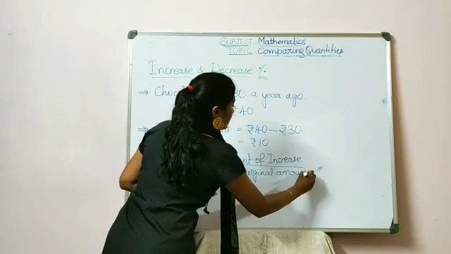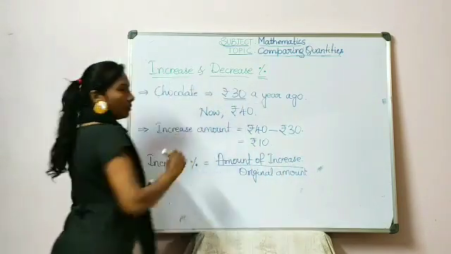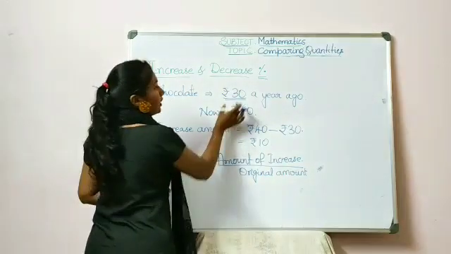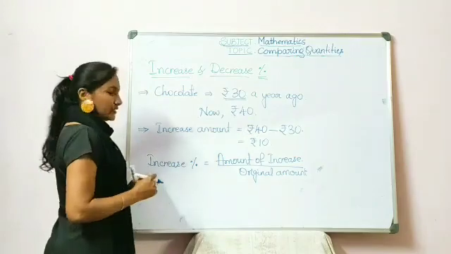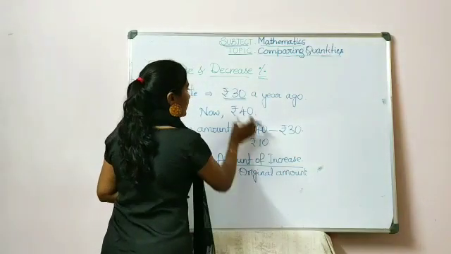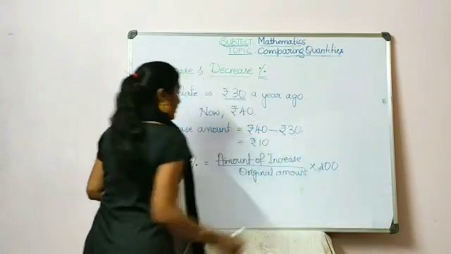Which is the original amount? We are going to take the previous year's cost as original amount because we are comparing with the previous year's cost to the present cost. So the original amount will be rupees 30 and this should be multiplied by 100.